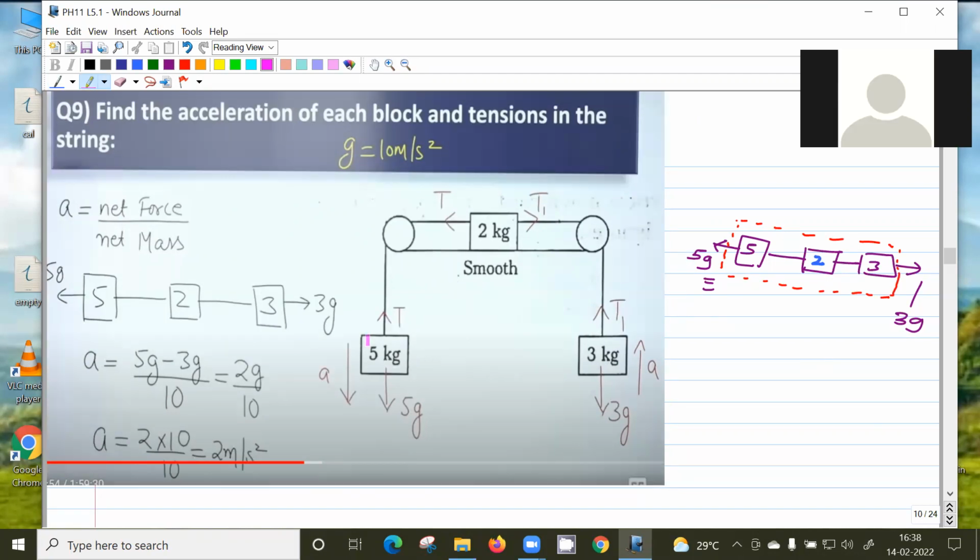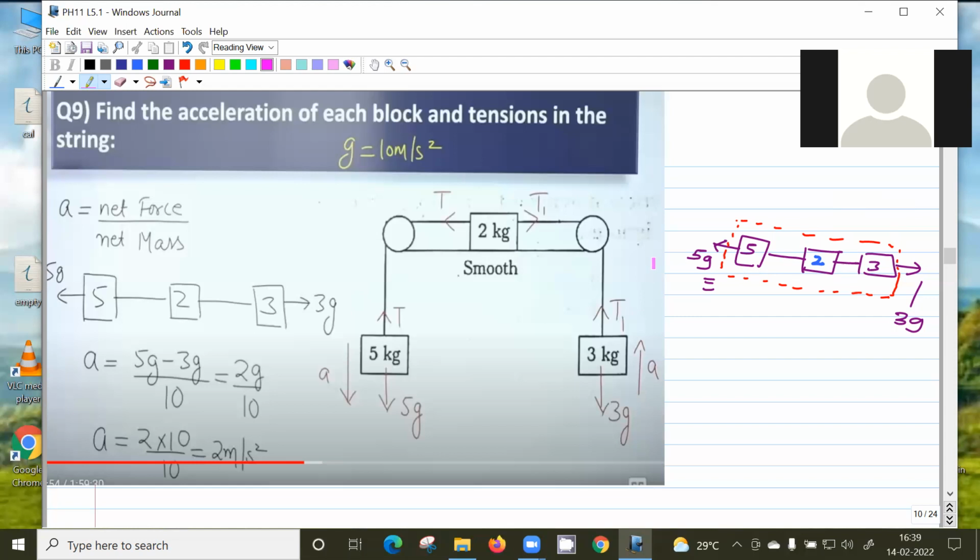So this thing I can straighten out like this: 5 kg block, 2 kg block, 3 kg block, and the two strings. I'll apply this force of 3g on the right side. On the left side, it's the force of 5g. Now I consider this whole block system as one system. What is the total mass? 5 plus 2 plus 3, so 10 kg.